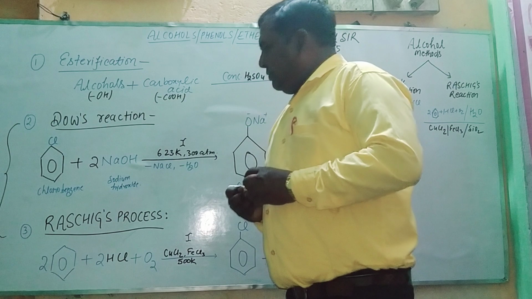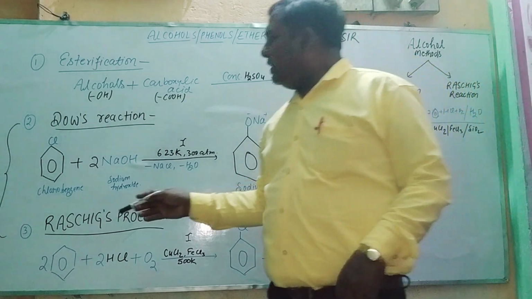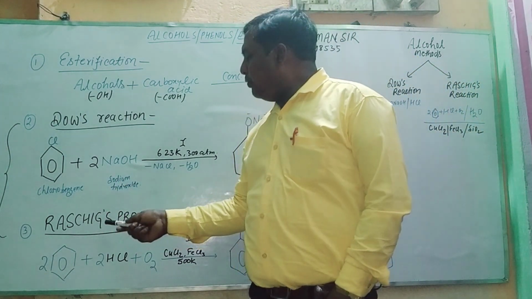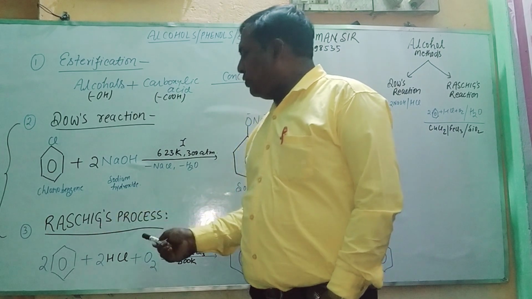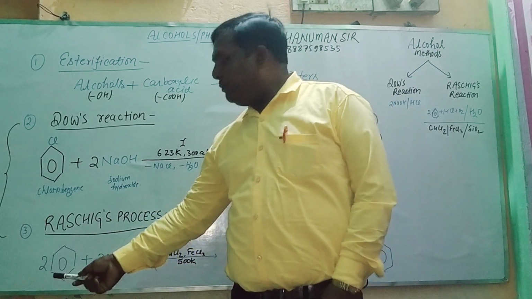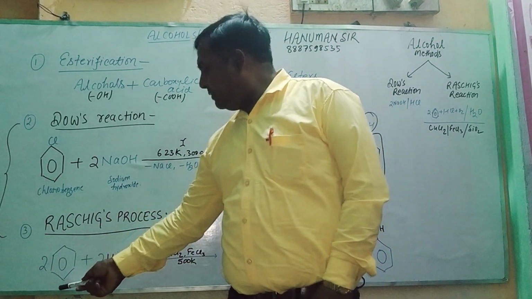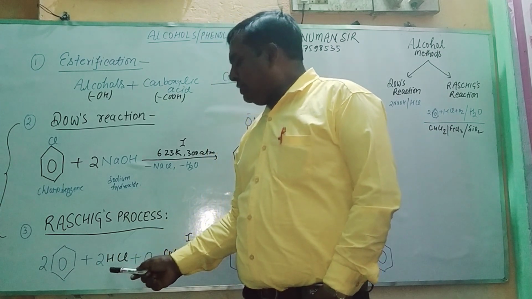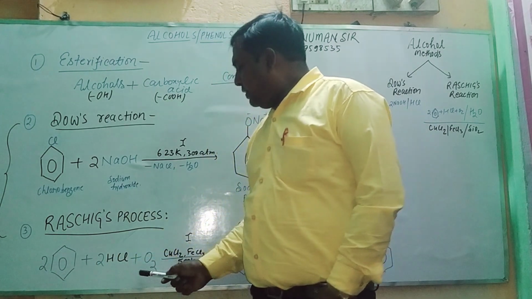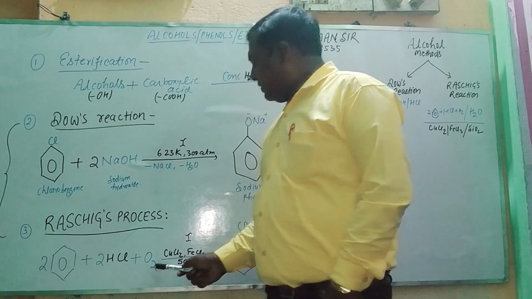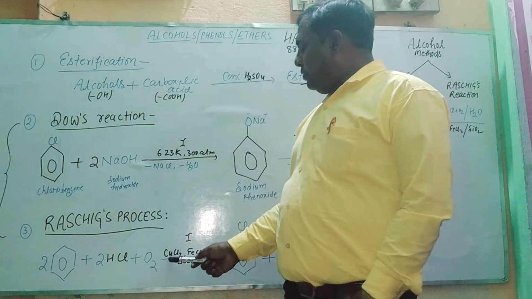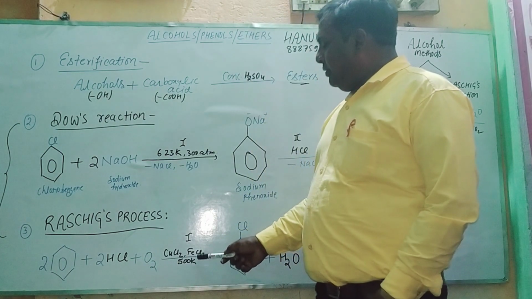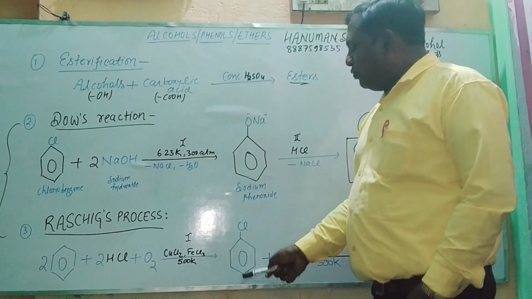Another process through which we can make alcohols is known as the Raschig process, in which you take two molecules of benzene plus 2 HCl, that is hydrochloric acid, and oxygen in the presence of CuCl2 and ferric chloride. It gives out chlorobenzene.